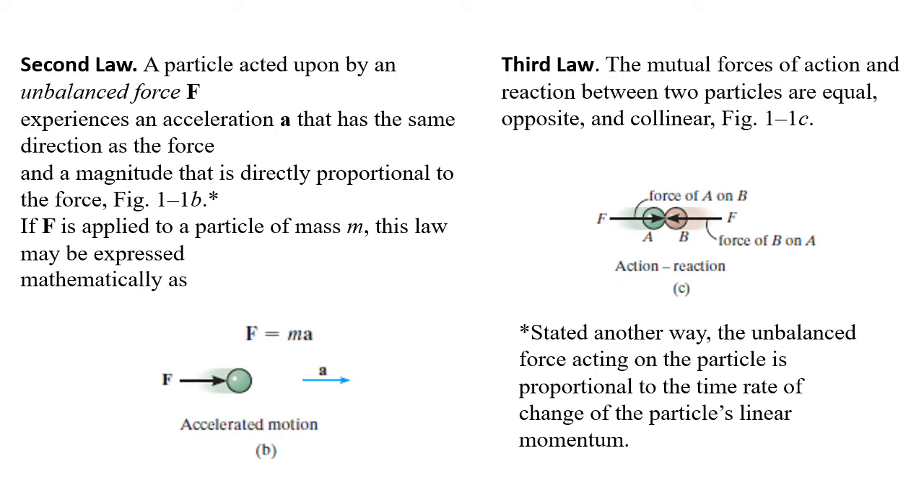If the particle has some mass m, this is mathematically given as F equals mass times acceleration. We call it mass times acceleration, right? So this is a vector quantity. This force is directly proportional to the acceleration, and the force is equal to mass times acceleration. That's it. Now we are moving to the third law.